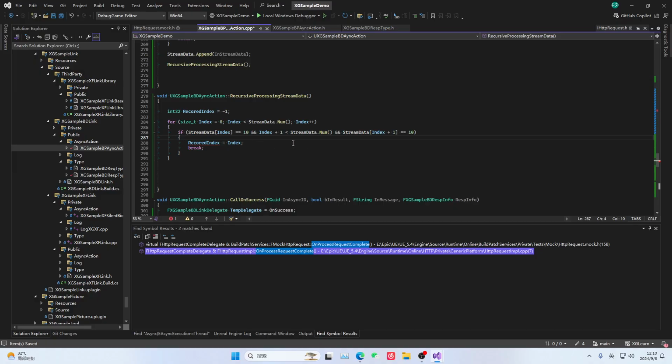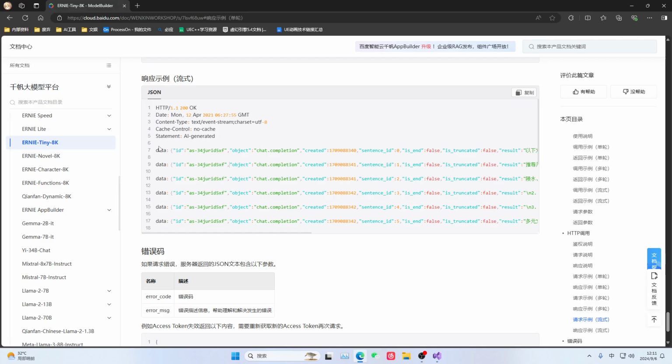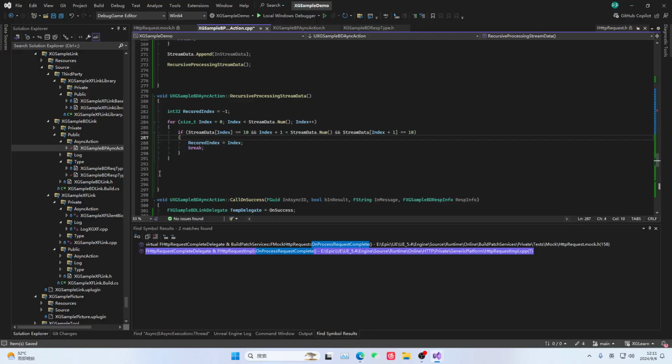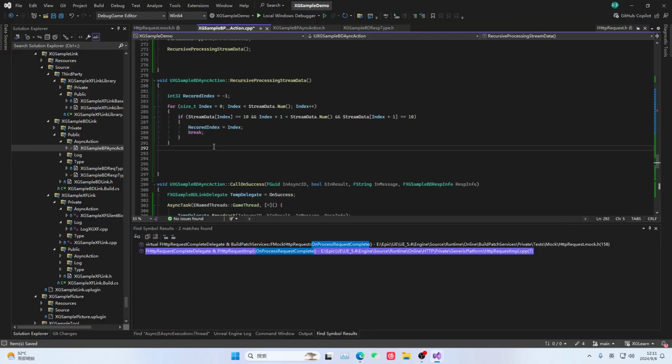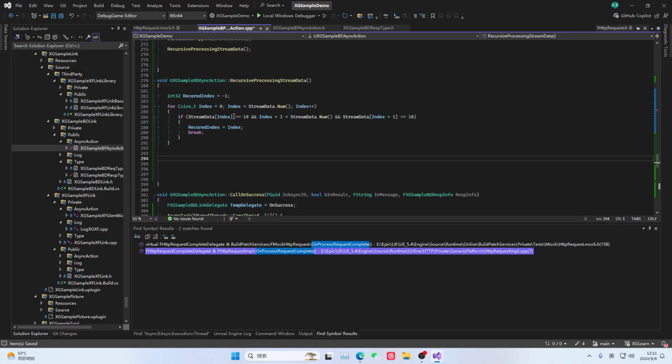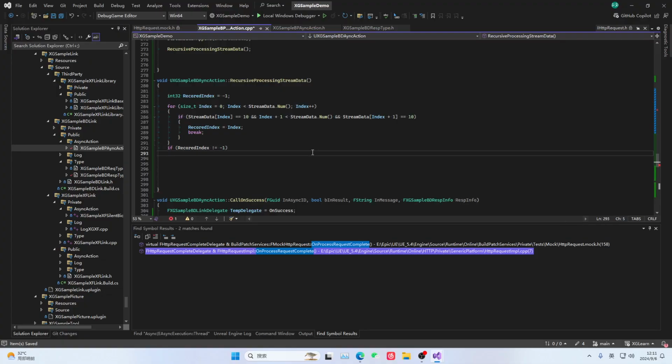Then once there are 2 consecutive equals to this, we consider that the position here is the position we want to cut. For example, if it transmitted this much data, then it traverses to this position. For example, 20, when it traverses to this position, then it considers the previous segment can be cut out now. Next, let's record this index, then let's start cutting. If we keep iterating and never find it, then we'll just ignore it, okay?